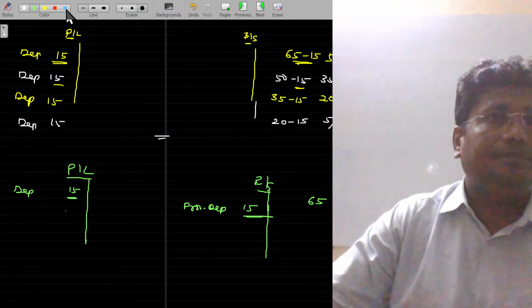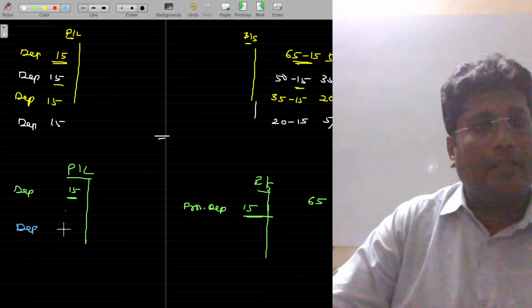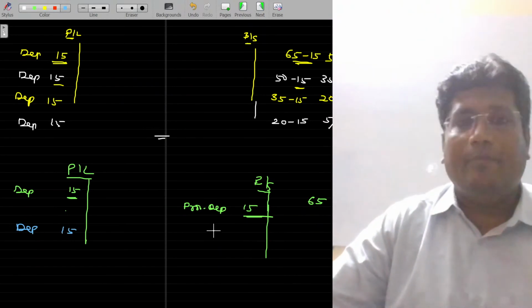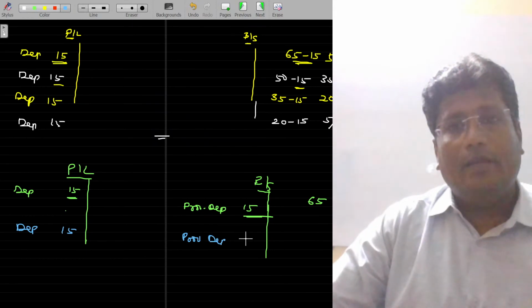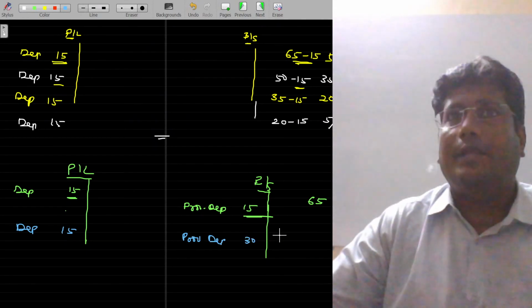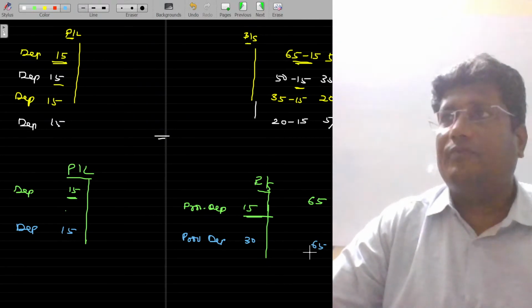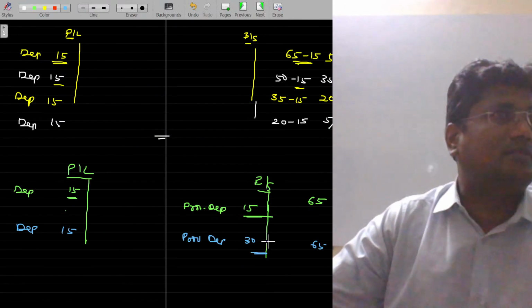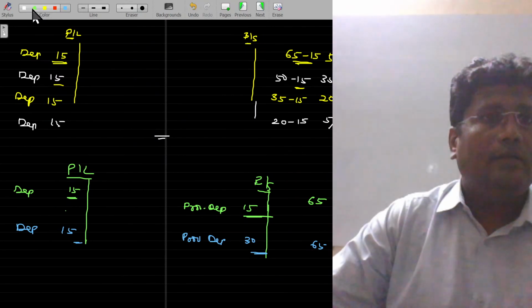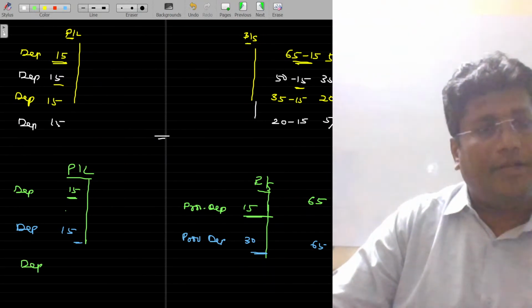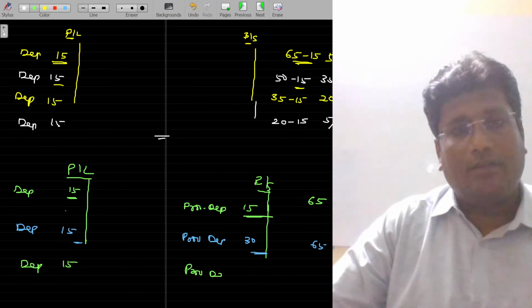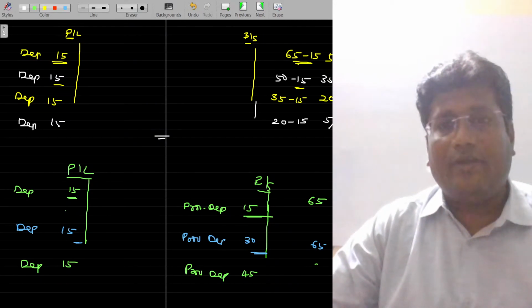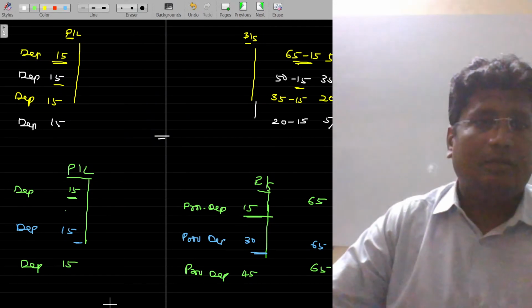In the second year, depreciation to be debited in the P&L account is 15. In the balance sheet, that provision for depreciation will be increased to 30, 15 plus 15, 30. The asset appears at the same rate, 65. We won't touch the value of the assets under the second model. And then depreciation for the third year, 15 debited in the P&L account. And then provision for depreciation being 30 plus 15, 45. And here 65 asset value remains as it is.